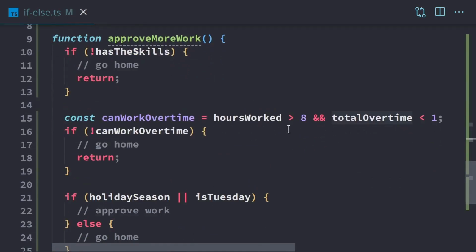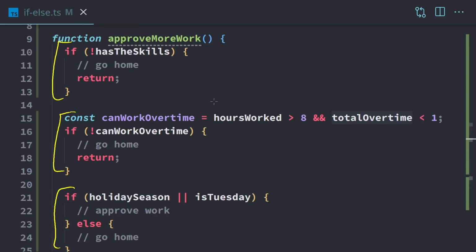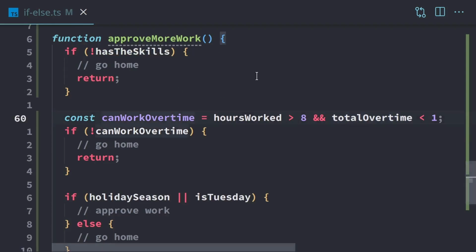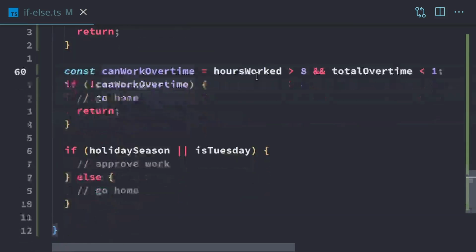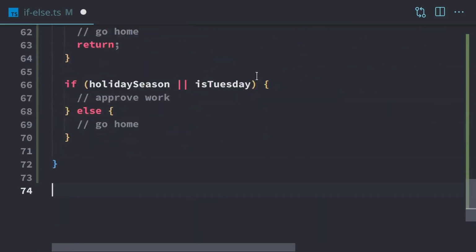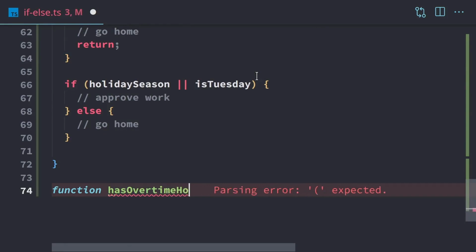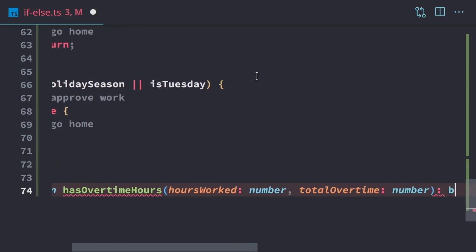Now we can take this even further. Since we've already split these up into individual blocks like this, what we can do is take these blocks and place them into functions. So I'll start with this can work overtime one right here. We're going to create a function for that. So we scroll down. We'll make a function called has overtime hours. Then we'll have the hours worked and total overtime. And that needs to return a Boolean.